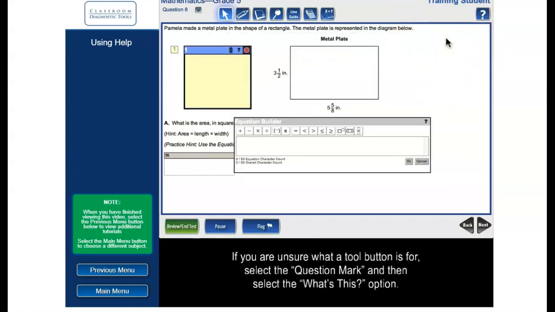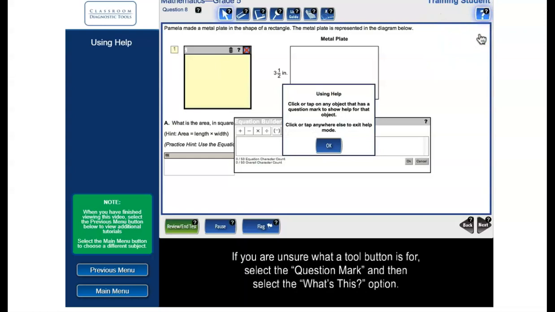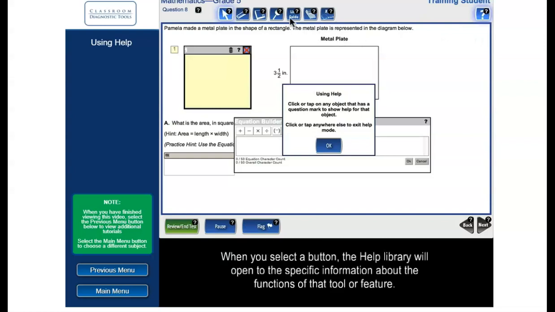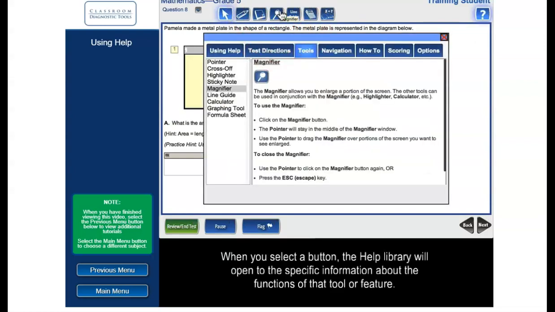If you are unsure what a tool button is for, select the question mark and then select the What's This option. Question marks will appear inside each button. When you select a button, the Help Library will open to the specific information about the functions of that tool or feature.